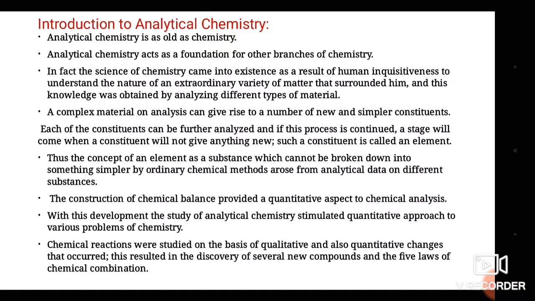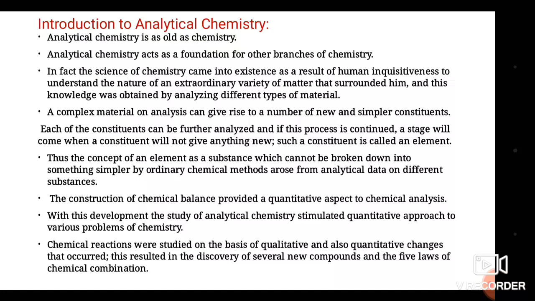We are able to determine whether the radical present is acidic or basic. With the help of this analysis, analytical chemistry is able to analyze the given constituents.